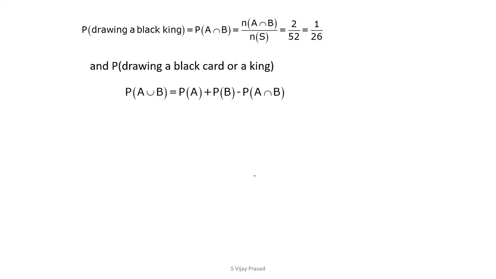The formula: P of A union B is equal to P of A plus P of B minus P of A intersection B. How do you know P of A? We calculated that, it is 1 by 2. We know P of B, we calculated that, it is 1 by 13. And P of A intersection B we already calculated, it is 1 by 26. When we solve this, we will get 7 by 13.